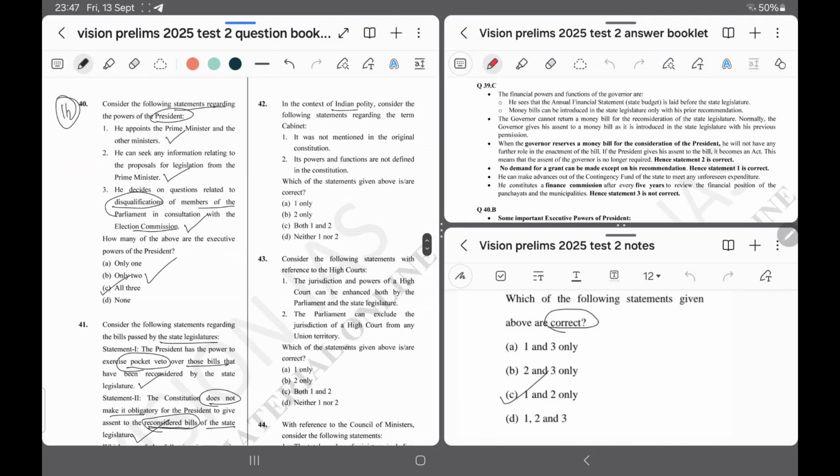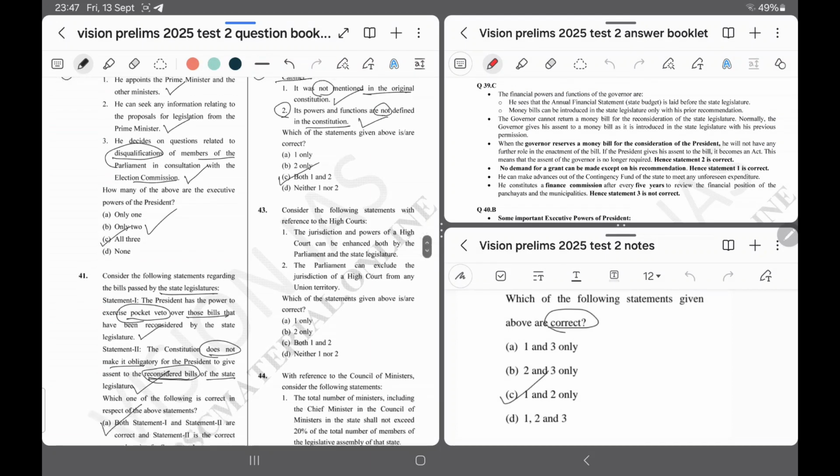Question number 42. In context to Indian polity, consider the following statement regarding the term cabinet. Option 1. It is not mentioned in the original constitution. Right. Option 2. Its power and function are not defined in constitution. Right. I have to go with option number C, but I am marking it half because option 1 can be correct.